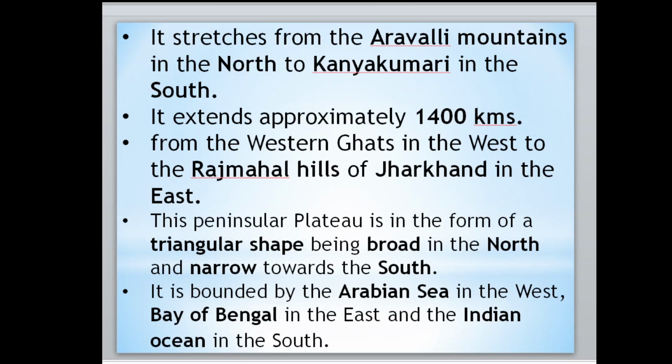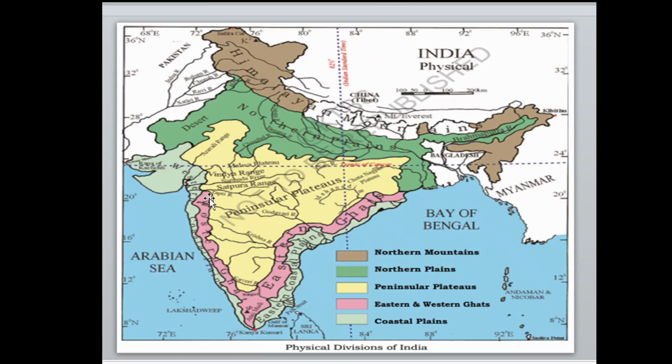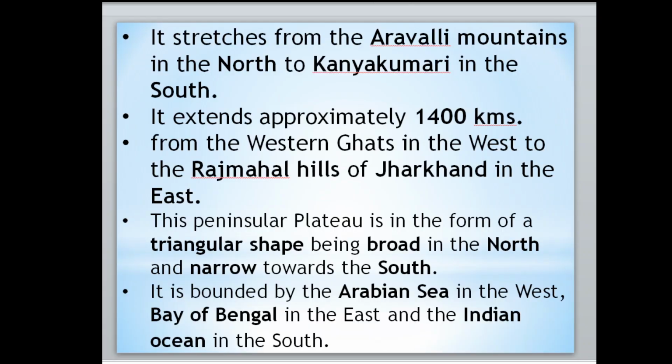Western Ghats means here. These are called the Western Ghats.